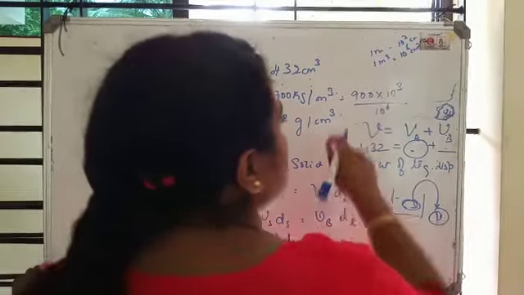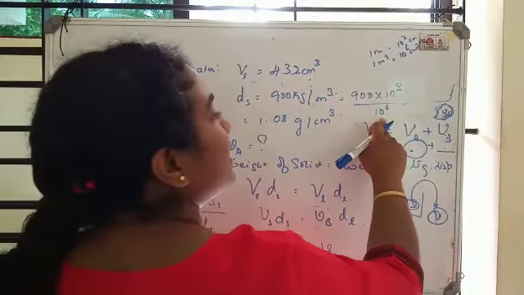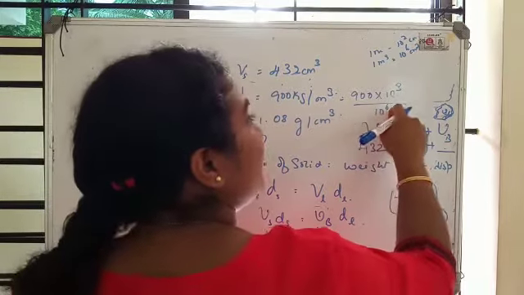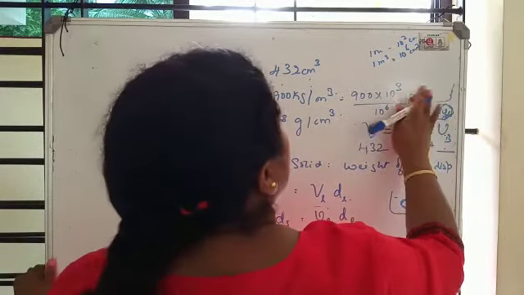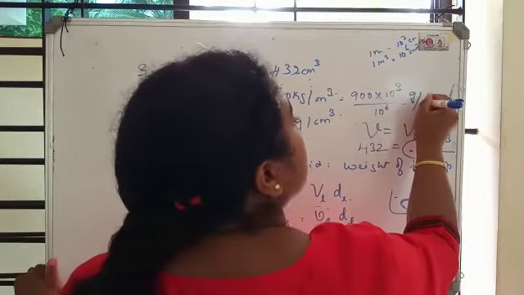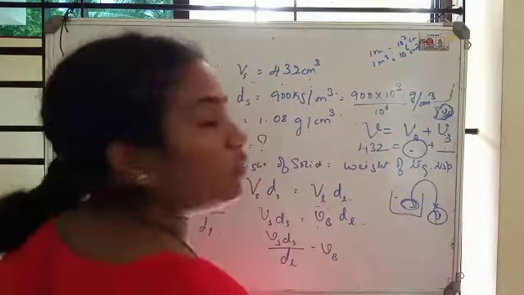So 1 meter cube can be replaced by 10 raised to the power of 6 centimeter cube. So now this is in grams per centimeter cube, as required.